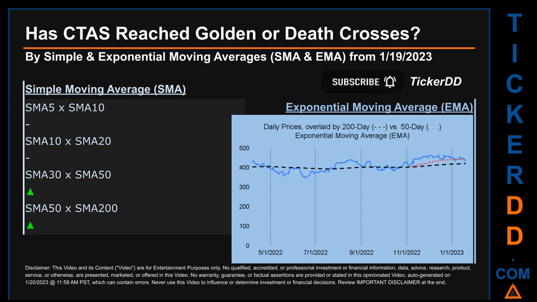Has CTAS price reached golden or death crosses? Golden cross and death cross are basic signals that compare average prices across two specified trade day ranges, a short-term versus a long-term range. For example, 5-day versus 10 trade days. Essentially, a golden cross is a bullish signal.